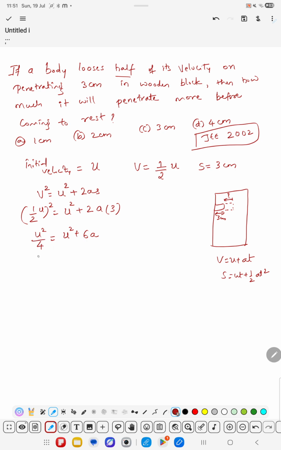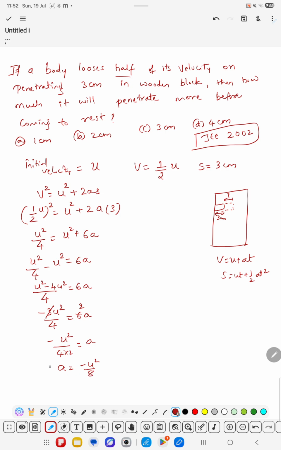So now u square divided by 4, and this u square comes to this side, so it becomes minus u square, equal to 6a, so the LCM will become 4. So u square minus 4u square is equal to 24a. So minus 3u square over 4 is equal to 6a, and this 3 and 6 cancel, and this becomes 4 into 2, so the acceleration will become minus u square over 8.